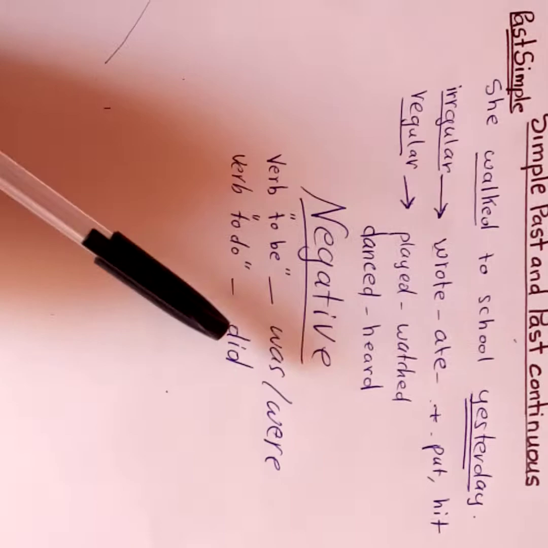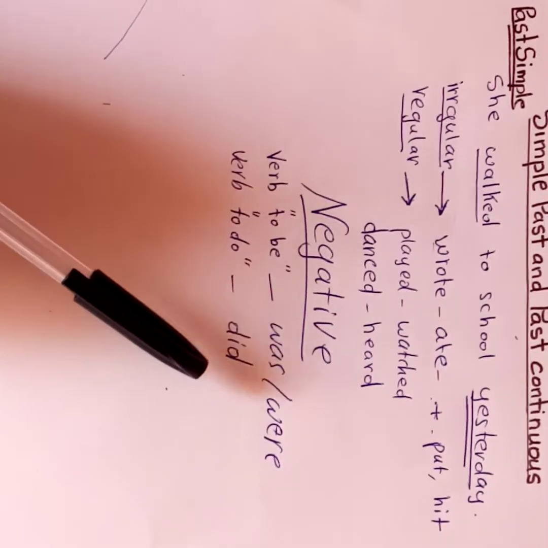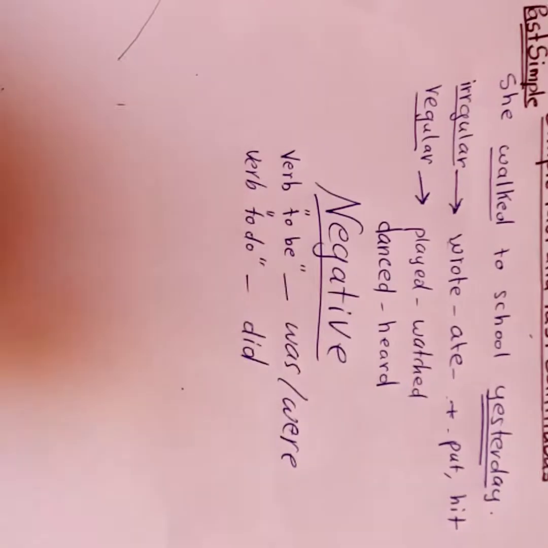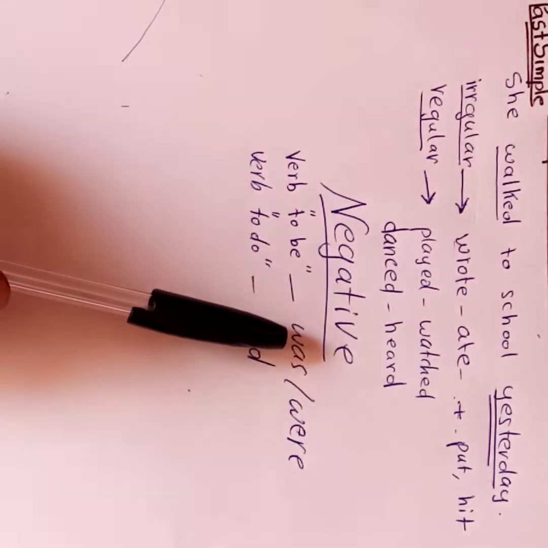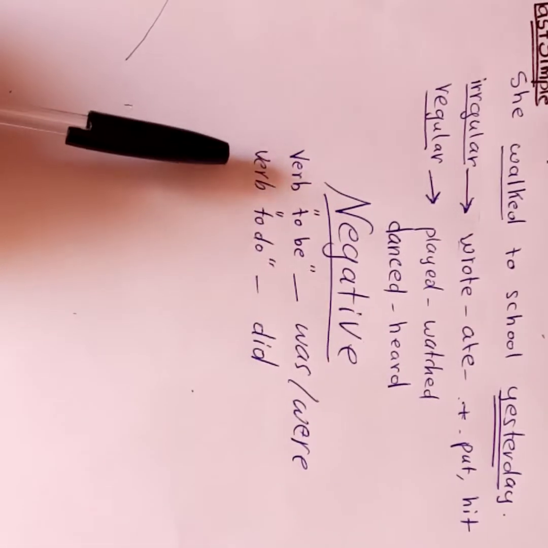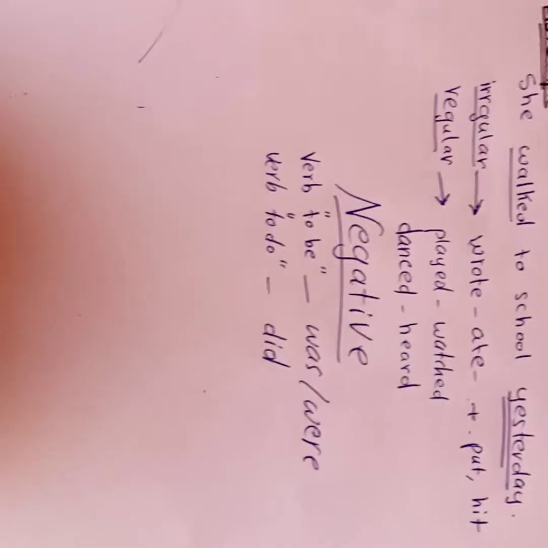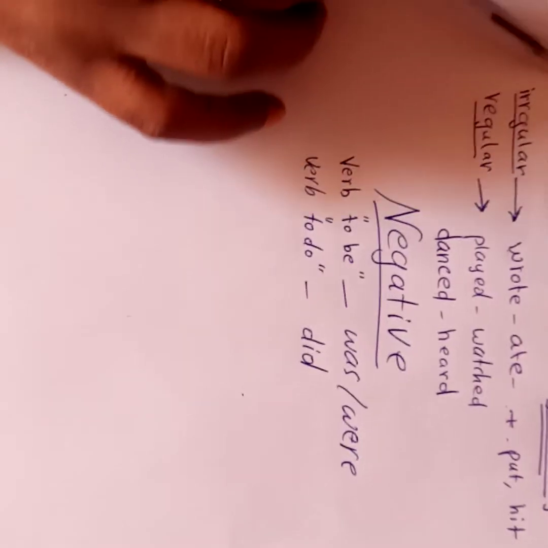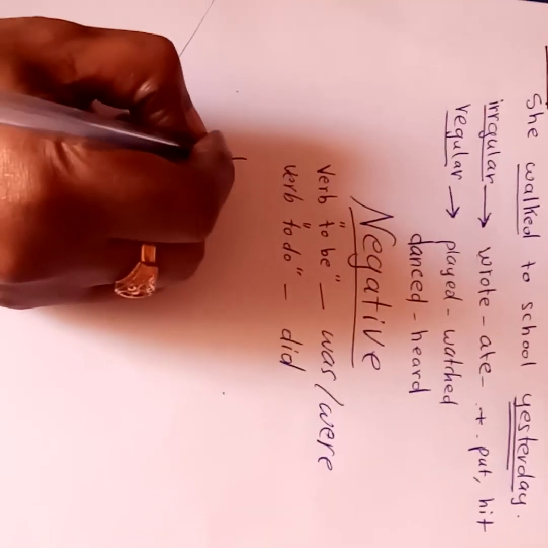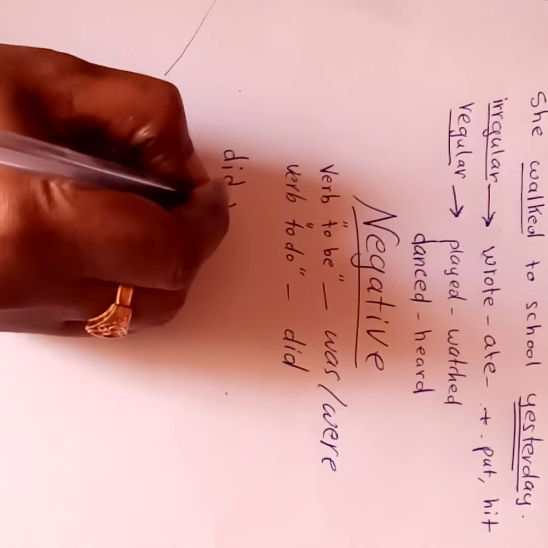Here it doesn't matter if the subject is singular or plural for did. Okay, so when I say verb to be in the past, you put in your mind that I mean either was or were. When I say verb to do, it means did. Okay, let us start.